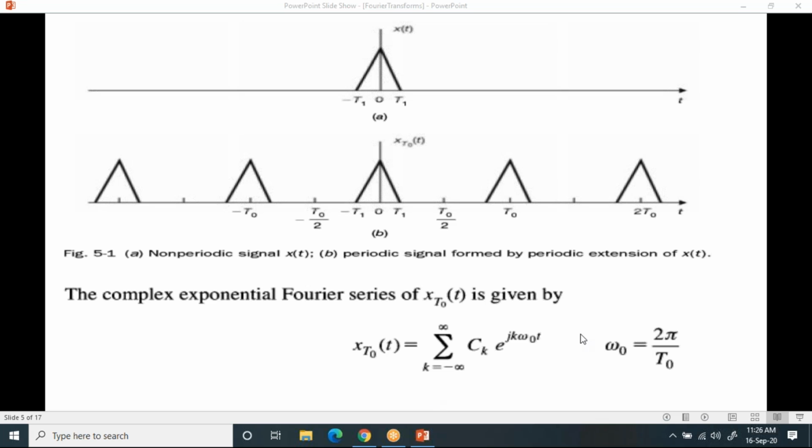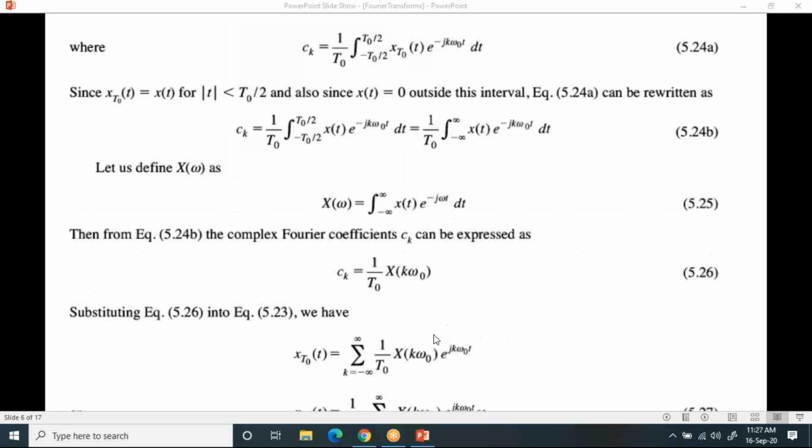This is the complex exponential Fourier series of the periodic signal of period capital T naught, and omega naught, which you can write as 2 pi f naught. Here the period is T naught, so you can write this omega naught as 2 pi by T naught. Now you know the formula for ck also, which you can write as 1 by T integral 0 to T. Now I'm going to use that.